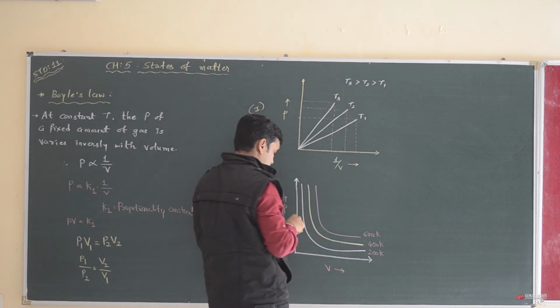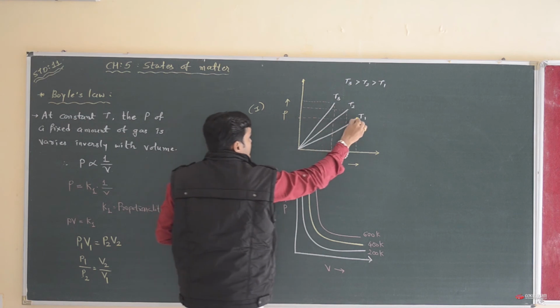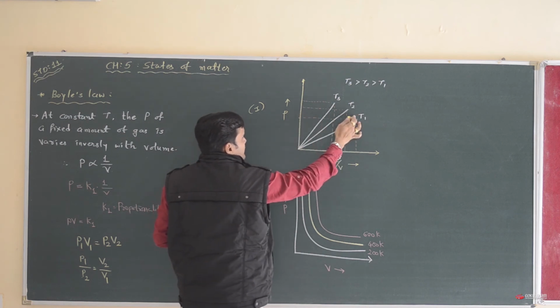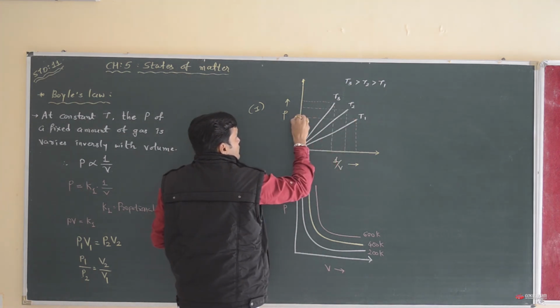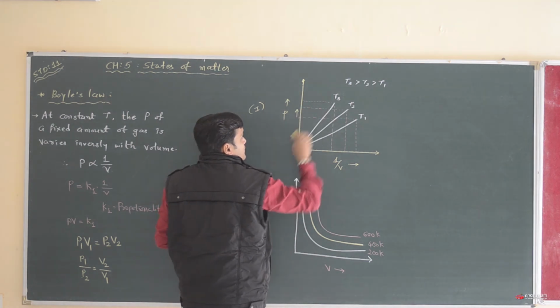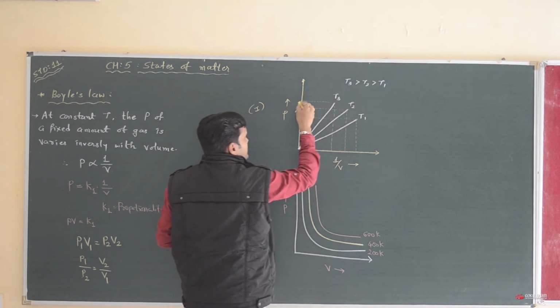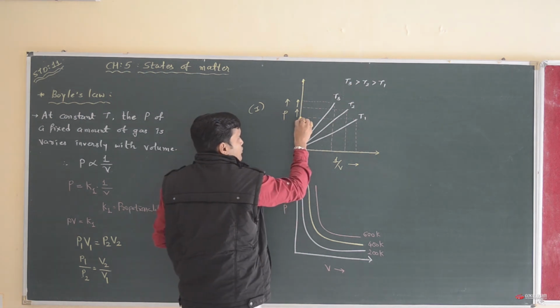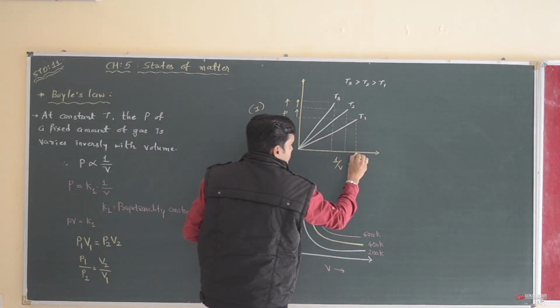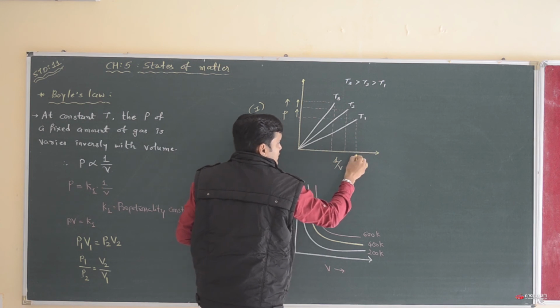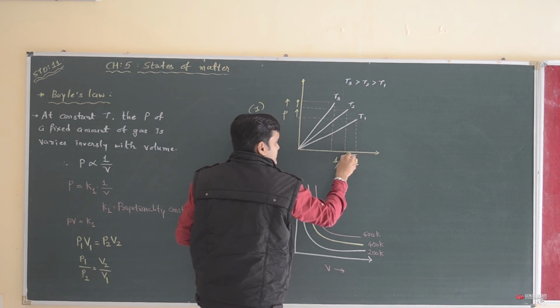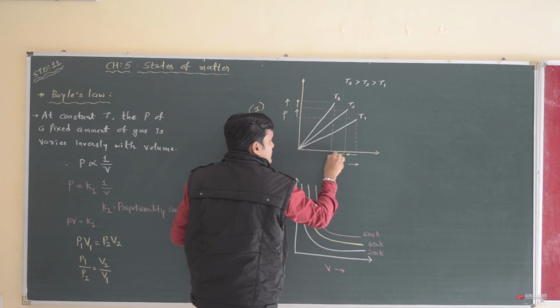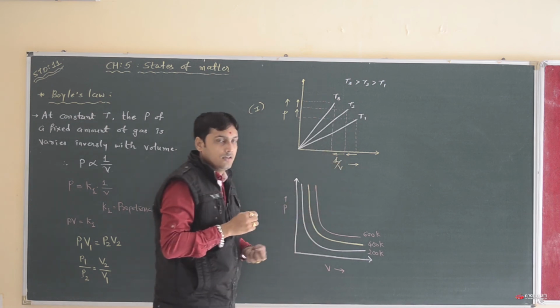Again, these are the lines. See, temperature 1 is lower. When we increase to temperature 2, the pressure will increase. We increase to temperature 3, and again the pressure will increase. At the lowest pressure, the volume is highest. When we increase the pressure, the volume becomes lower.